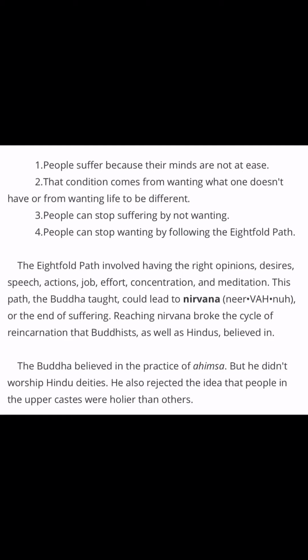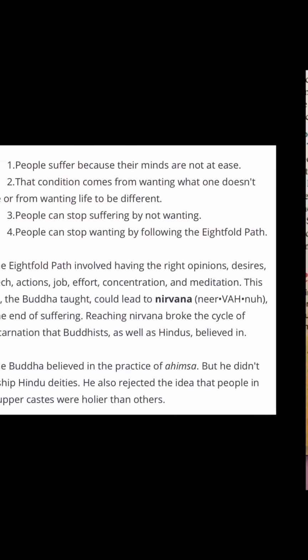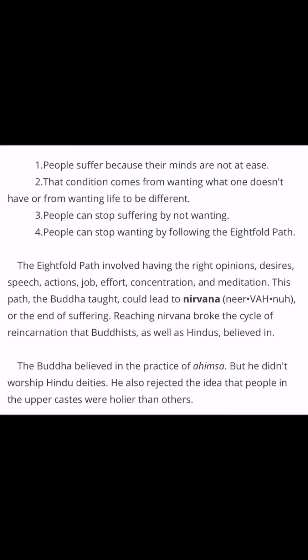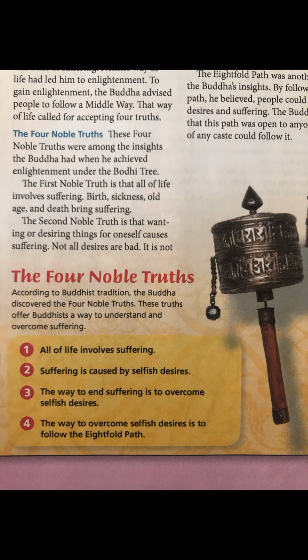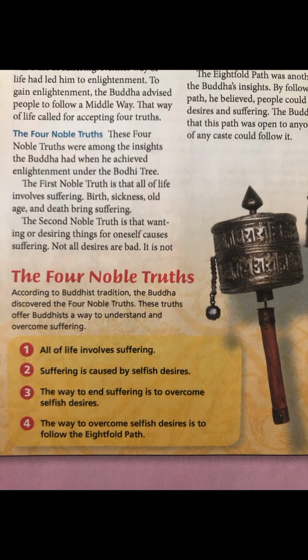So it says, 1, people suffer because their minds are not at ease. So your textbook phrases that as all of life involves suffering. So Siddhartha came to that understanding under the tree there. 2, that condition, meaning suffering, comes from wanting what one does not have or from wanting life to be different. Your textbook expresses that as suffering is caused by selfish desires. 3, people can stop suffering by not wanting. Your textbook says that in a different way. They say the way to end suffering is to overcome selfish desires.